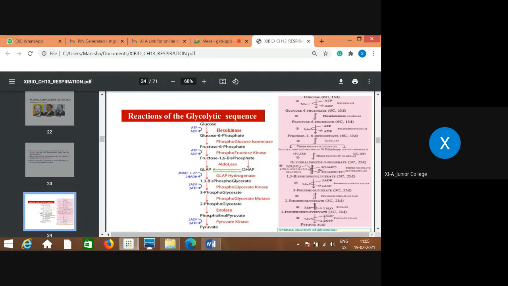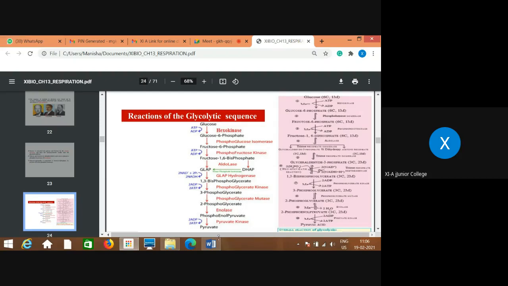So at what step what takes place, that you need to remember. I will show you all the steps in the reaction form. Either you can remember the reactions in sequence, or better you just remember this sequence. Minimum this you need to write.